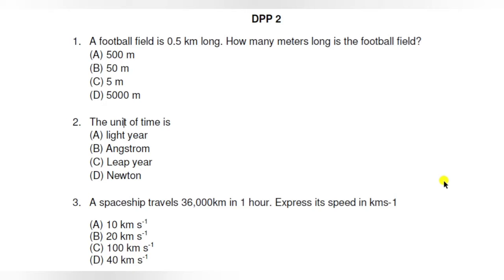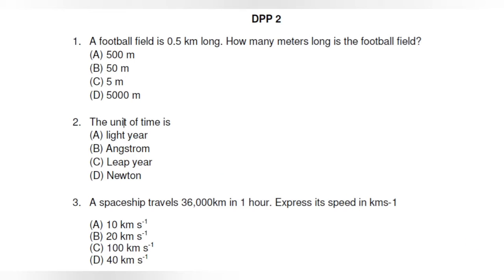Question number 2: the unit of time is. Option A is light year, option B is angstrom, option C is leap year and option D is Newton. So here the unit of time is asked, and light year is the unit of distance, angstrom is also a unit of distance, leap year is a unit of time and Newton is the unit of force. So the option C will be the right answer because it is the unit of time.